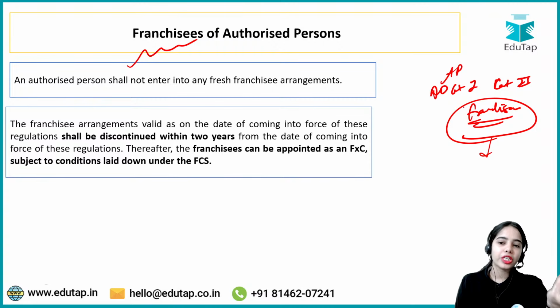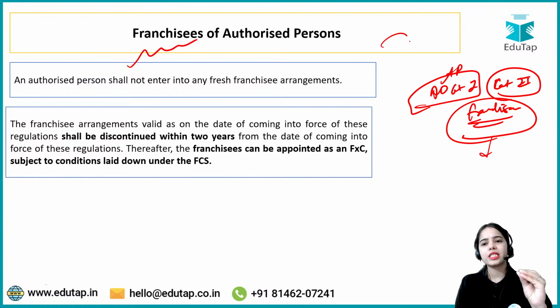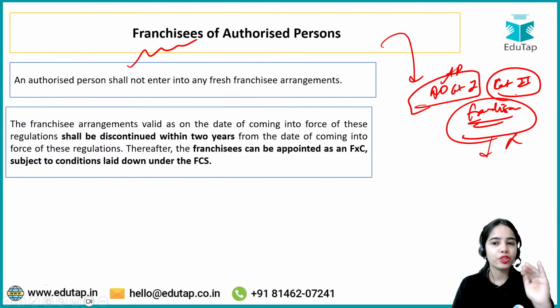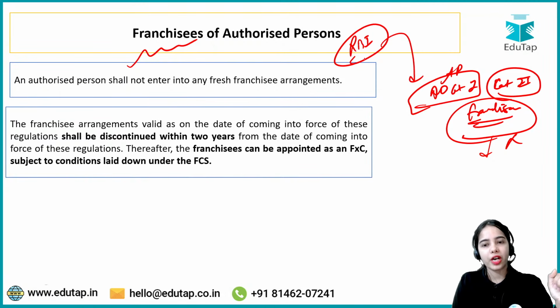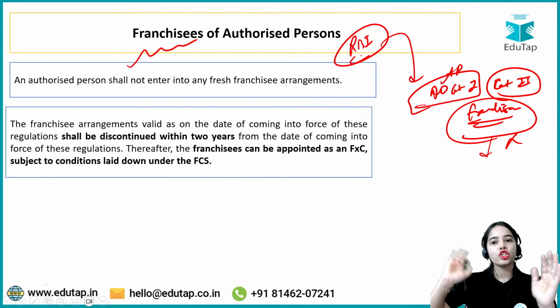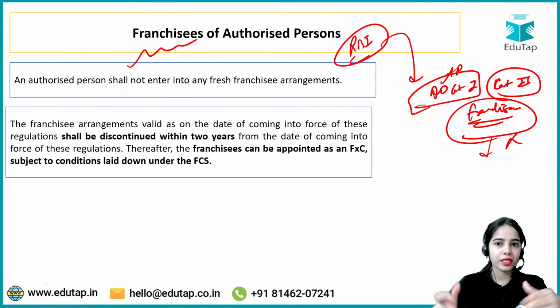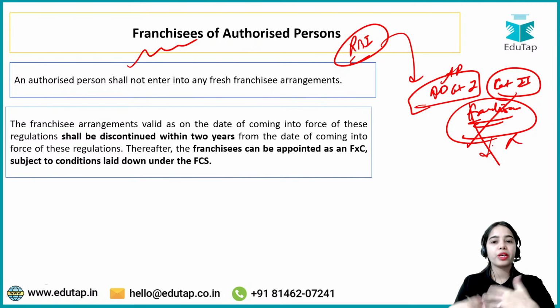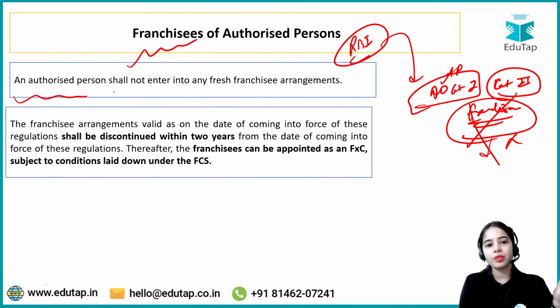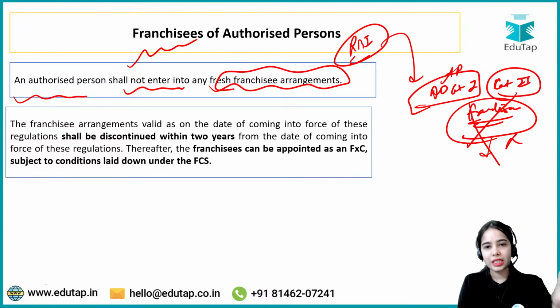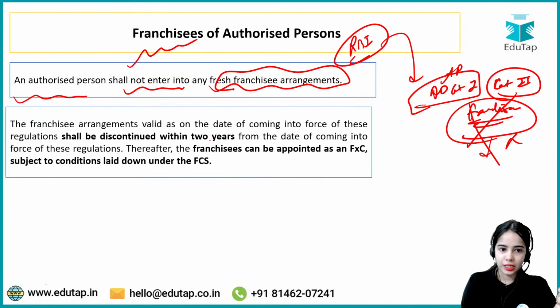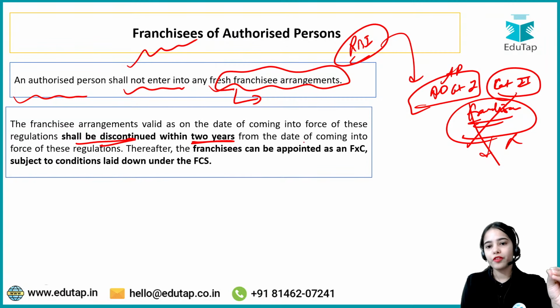Now RBI said that the power should be in the hands of the authorized dealers that are authorized by the RBI. These franchisees should not get much power or so much freedom. That should not happen, because everything should be under the regulation of RBI. If foreign exchange is being dealt in, that should be under the complete regulation and guidance of RBI. So this franchisee system was becoming very loose. RBI said that authorized persons shall not enter into fresh franchisee arrangements, and the previous franchisee arrangements shall be discontinued within 2 years from the date of coming into force of these regulations.